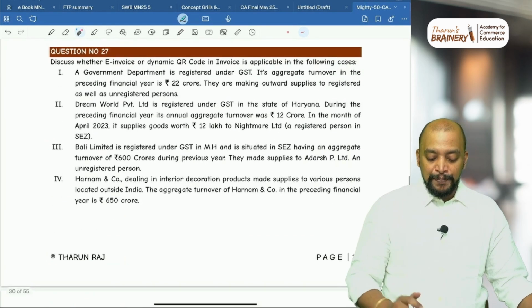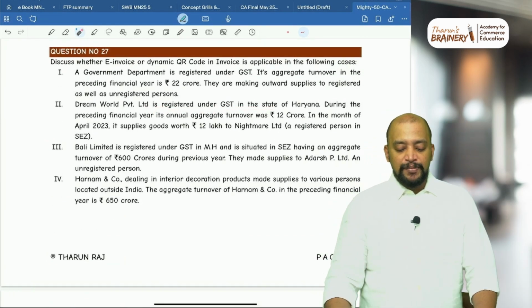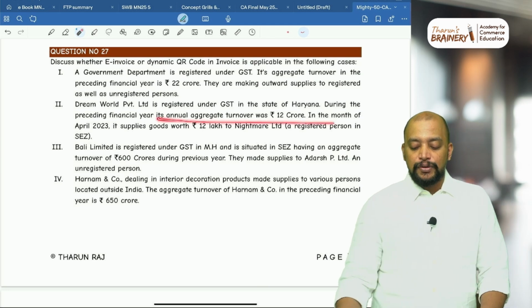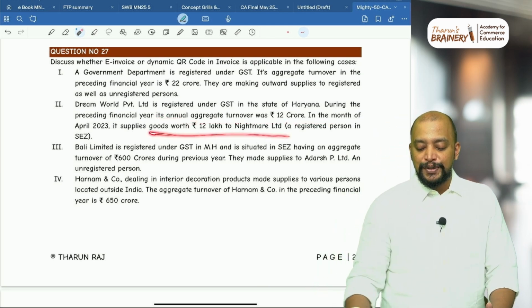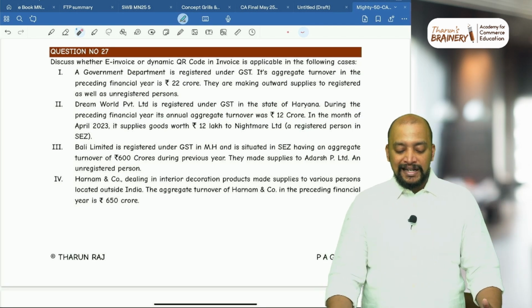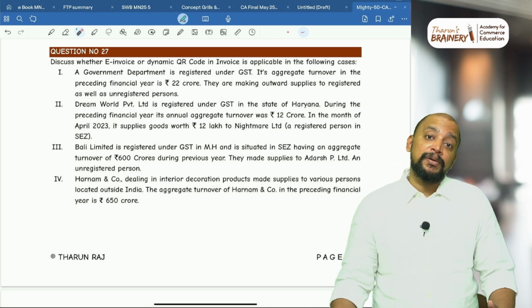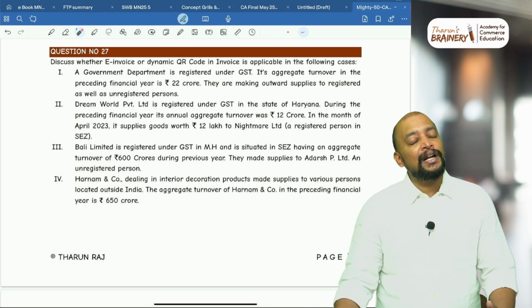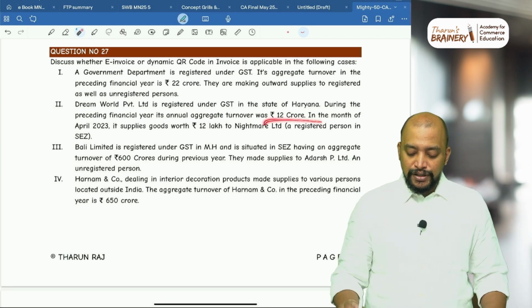Then next, number 2. Dreamworld Private Limited is registered under GST in the state of Haryana. During the preceding financial year, its annual aggregate turnover was 12 crore. In the month of April 2023, it supplies goods worth rupees 12 lakh to Nightmare Limited, registered person in SEZ. Now, in this case, supplies to SEZ. So definitely e-invoice will be applicable; only for supply by SEZ unit, e-invoice is not applicable. Moreover, here the turnover is 12 crores.